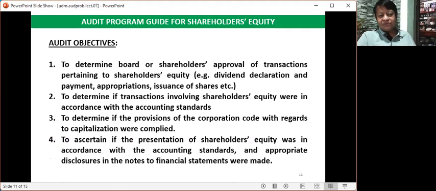So let's now proceed to the audit of shareholders' equity.